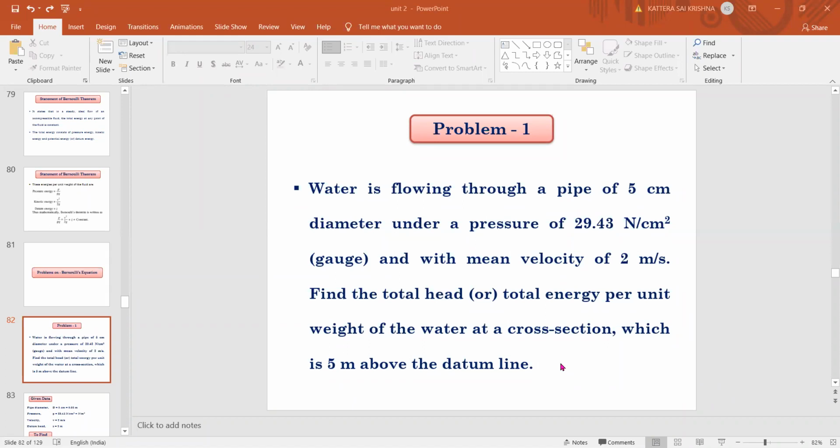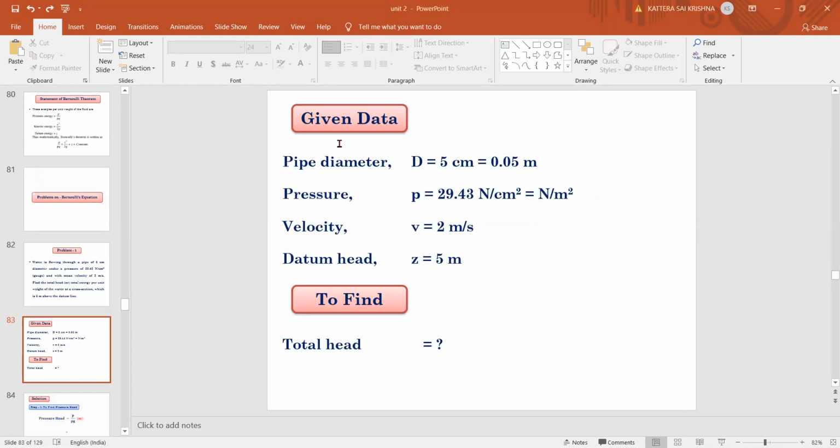Can I go to the next slide? Yes, sir, completed. Right, okay. In the next slide, write down the given data first. The diameter of the pipe is given, so pipe diameter D is equal to 5 centimeter. Convert it into meters: 5 by 100 is 0.05 meter.